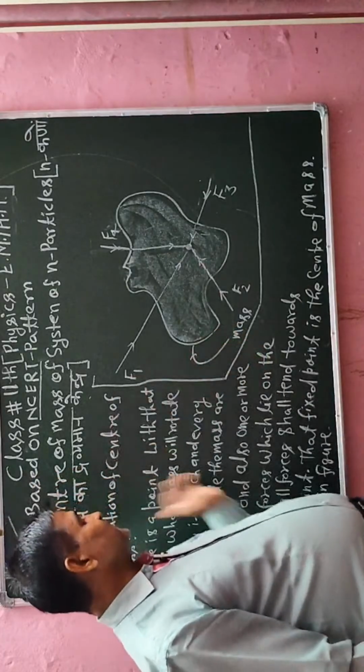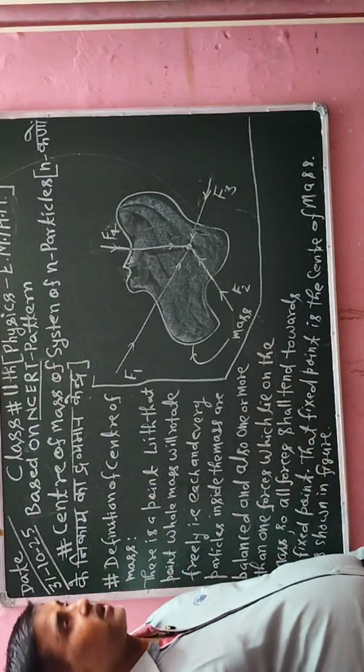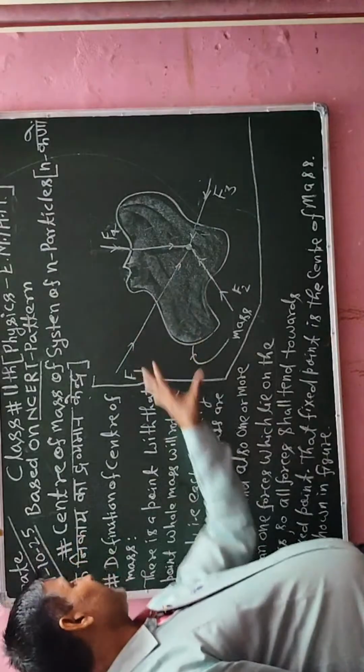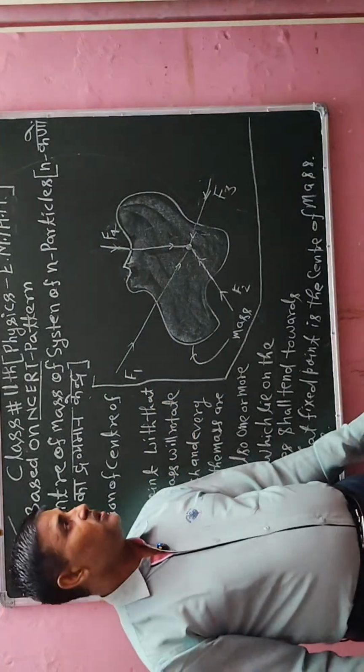Okay students, so all this information I have written in the diagram. So all this information which is available in the diagram, I have already written in English. Okay, so you have to know clearly.